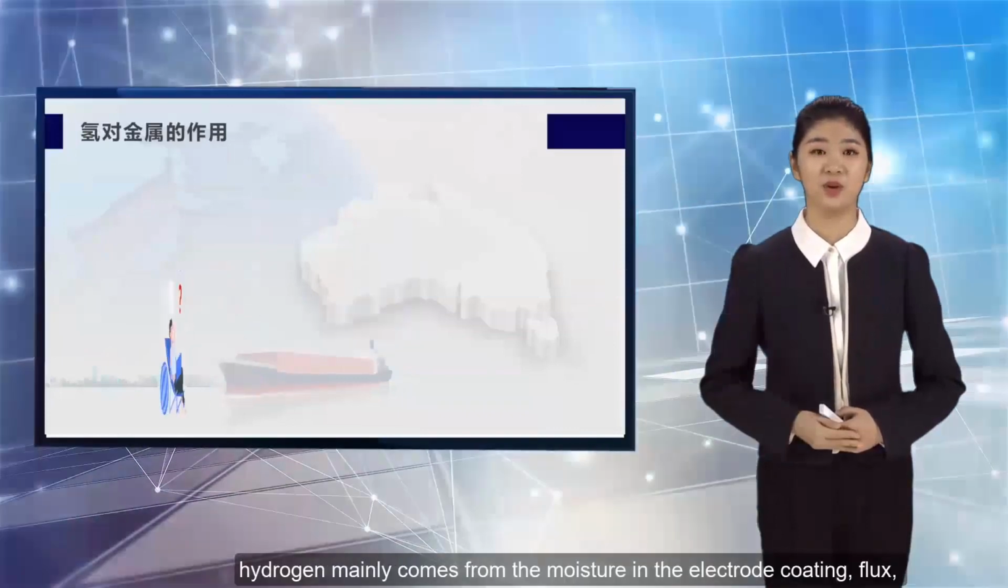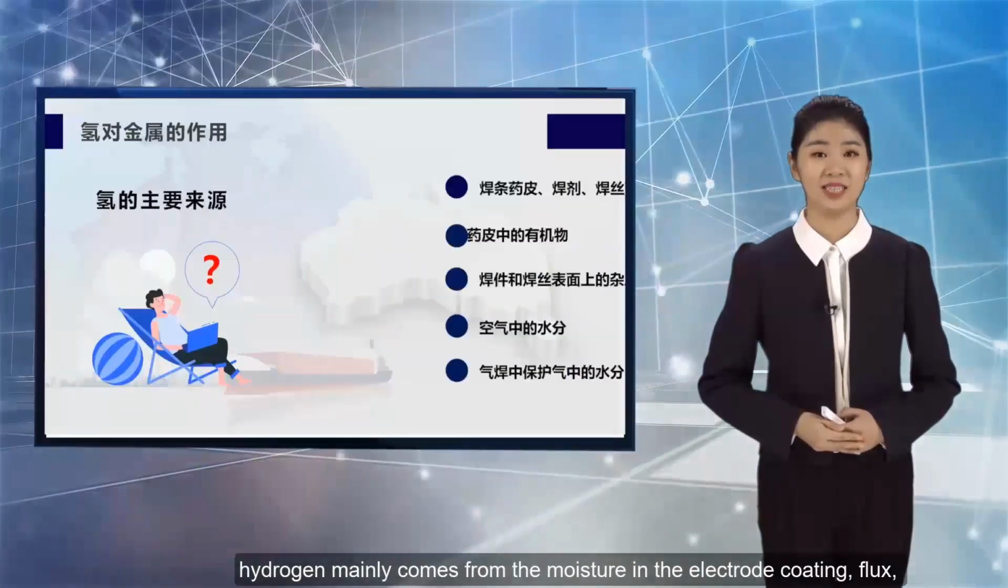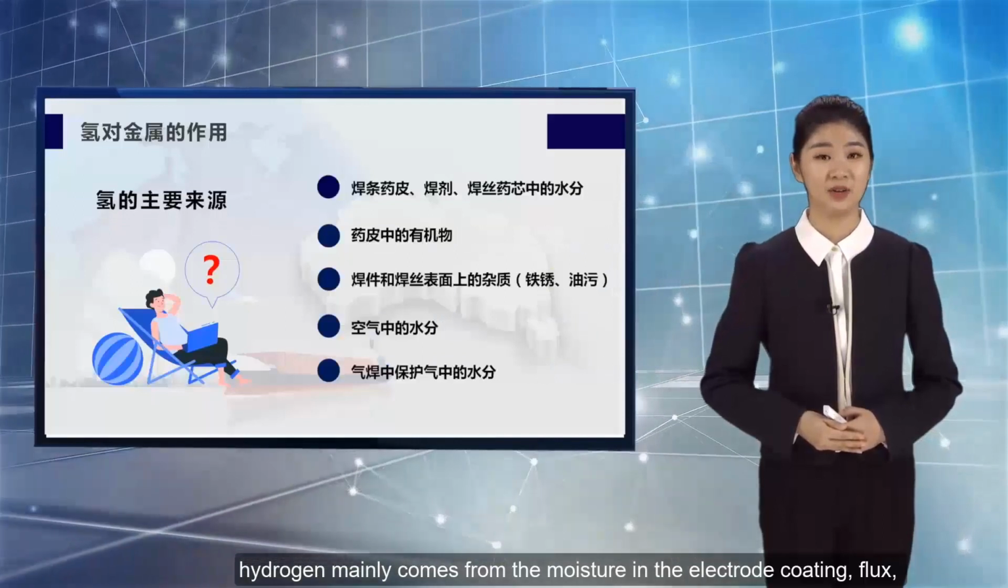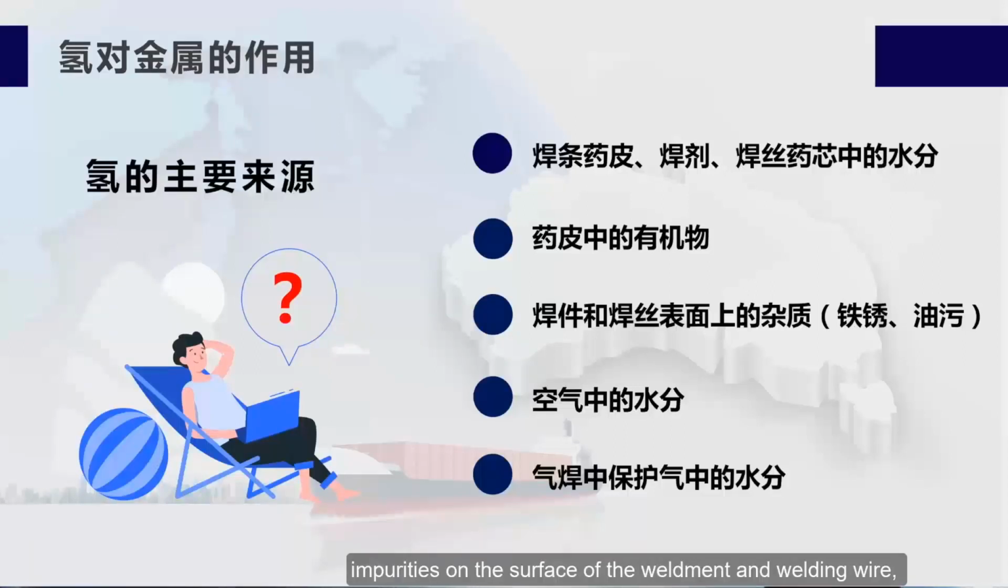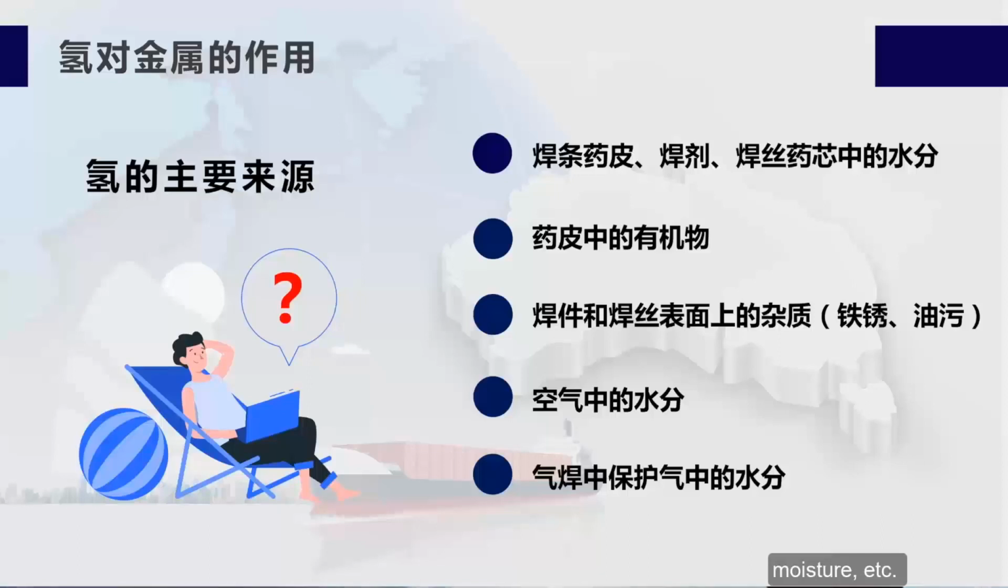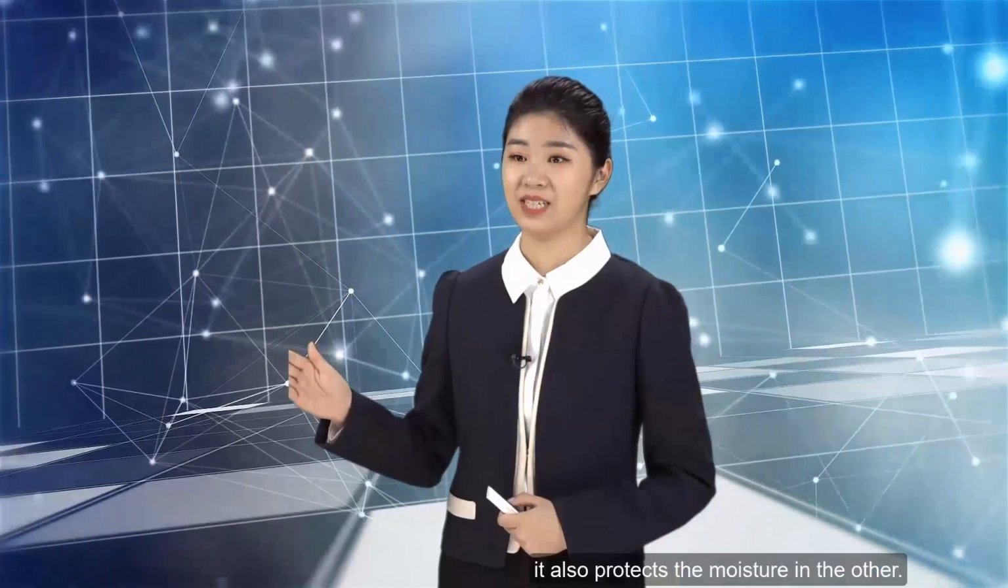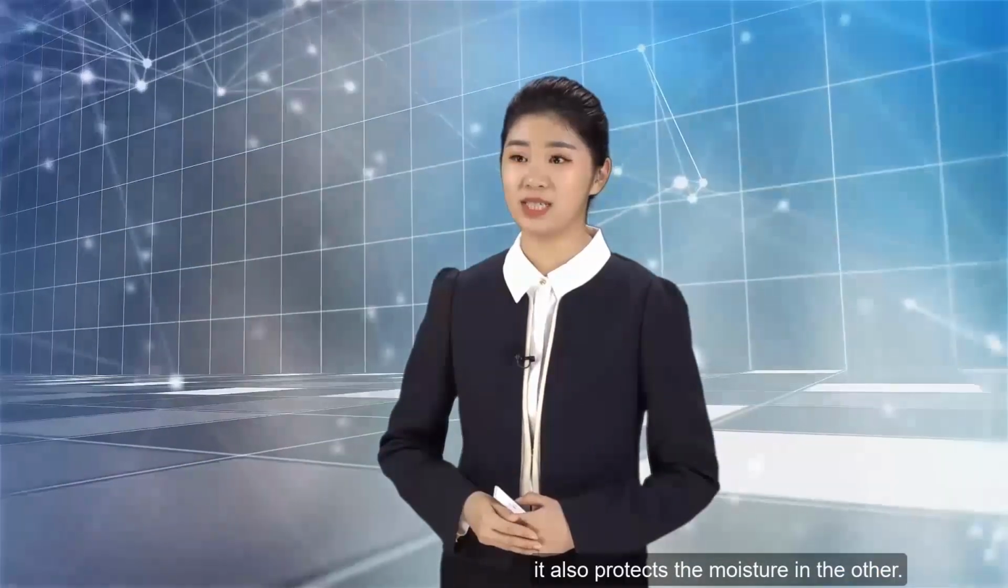During welding, hydrogen mainly comes from the moisture in the electrode coating, flux, and welding wire flux core, organic matter in the coating, impurities on the surface of the weldment and welding wire, and air, moisture, etc. In gas-shielded welding, it also comes from the moisture in the shielding gas.